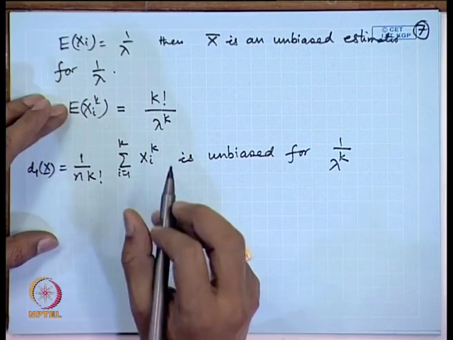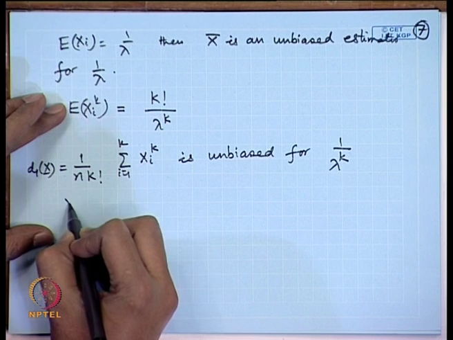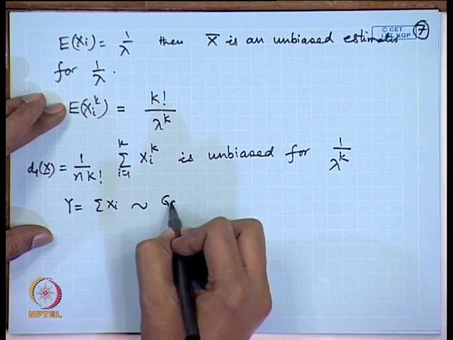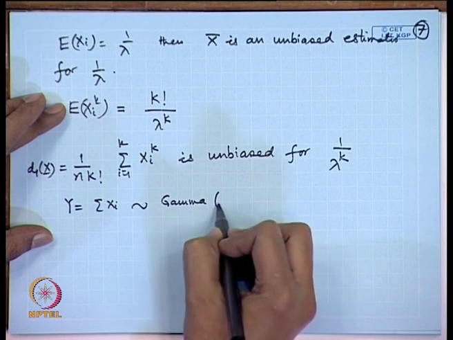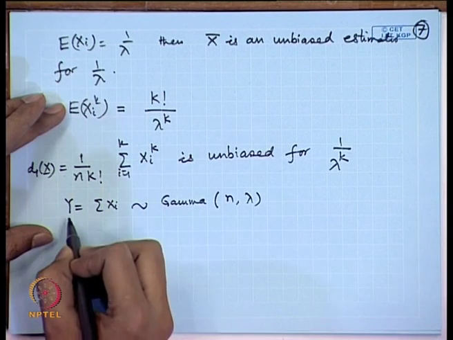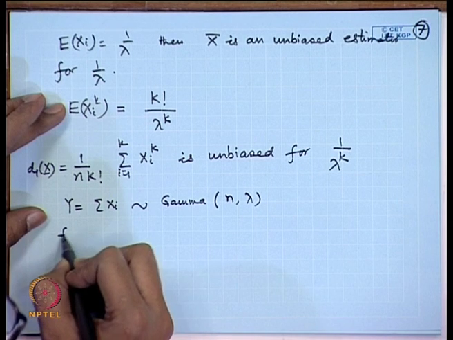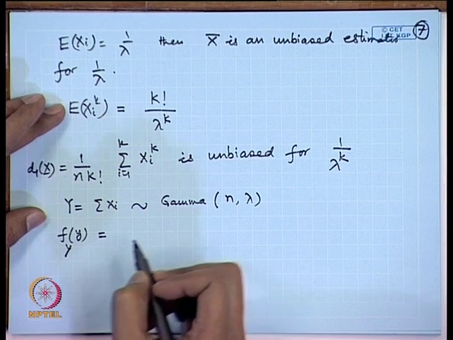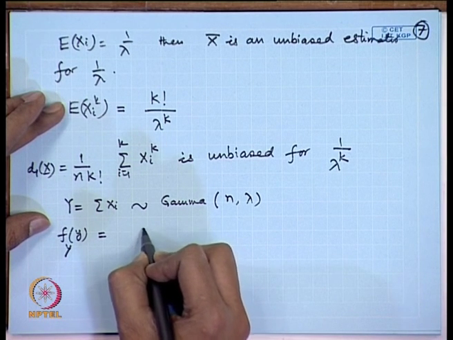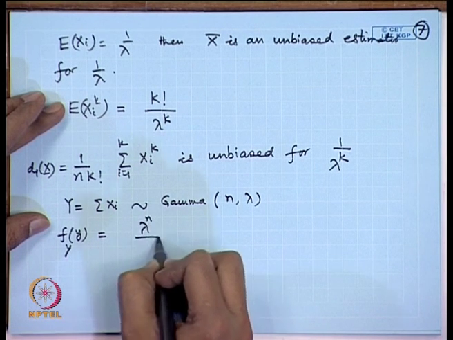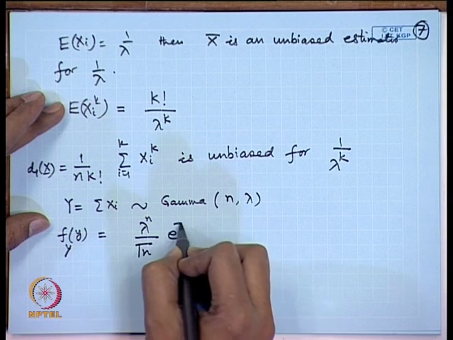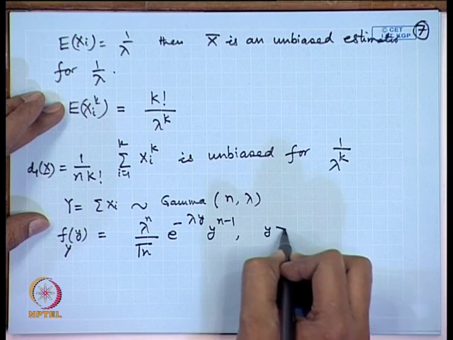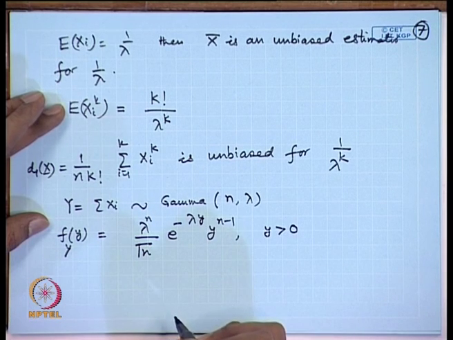On the other hand, if we consider, say, the distribution of sigma X_i, that is having a gamma distribution with parameters n and lambda. That means, if I want to write down the density of Y, that is equal to lambda to the power n by gamma n e to the power minus lambda y, y to the power n minus 1, where y is greater than 0.